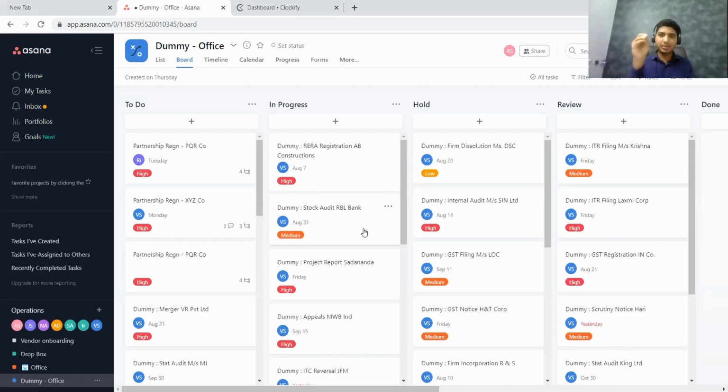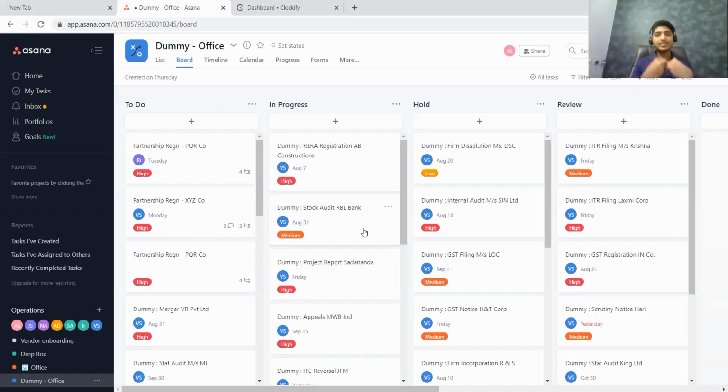So if your staff has that mobile application on their mobile phone, then immediately they'll get a notification. Now let us say my staff does not have the mobile application, so he will not get that notification, but he will get an email. Whatever email ID I registered, he will get an email saying this task is assigned to you and this is the due date, so he can start working on that.